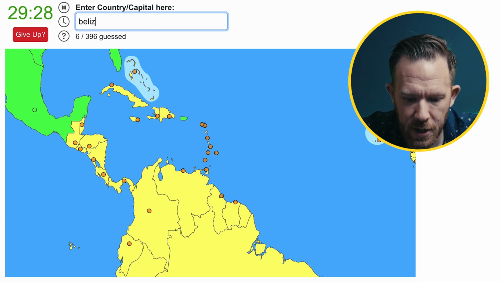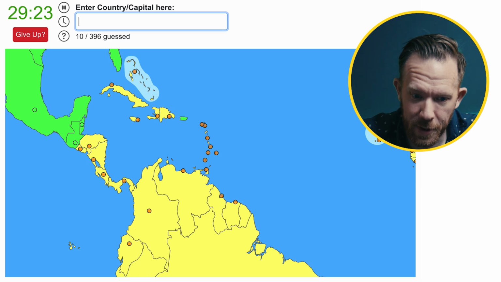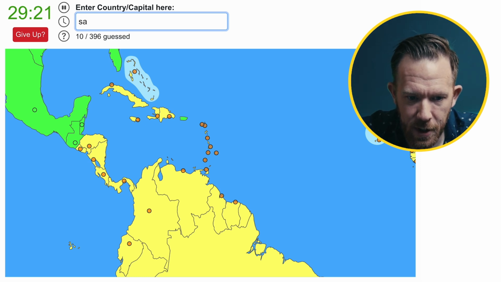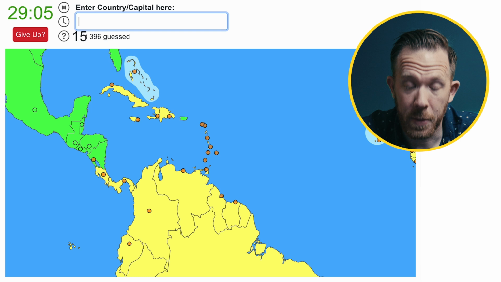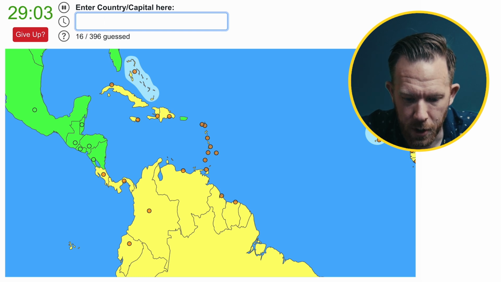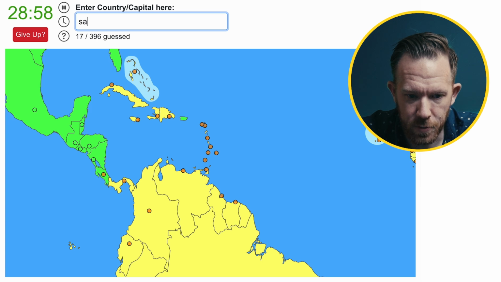We have Belize, Belmopan, Guatemala, which is Guatemala City, El Salvador, which is San Salvador as a capital. We have Honduras, which is Tegucigalpa. Then Nicaragua, Managua. What else? We have Costa Rica, which is San Jose. And then we have Panama, which is Panama City. There we go. All right, let's do the Caribbean.